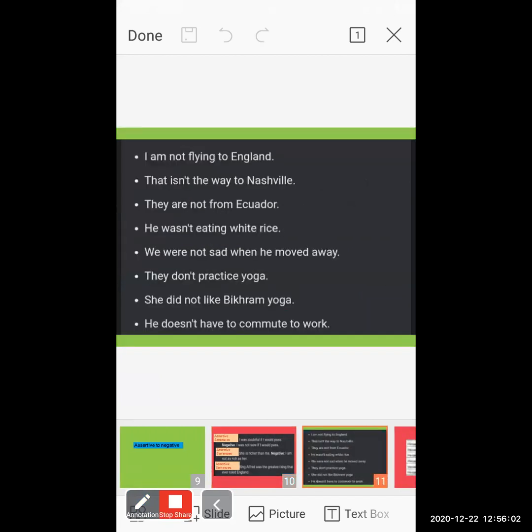Now here we have some more sentences. I'm not flying to England. Okay, this comes under the negative sentences. If you want to transfer this sentence from negative into assertive, okay, so here if I write over there, I am flying to England.